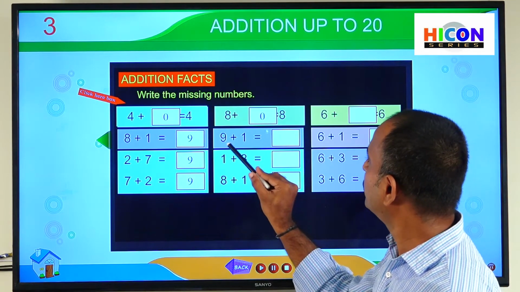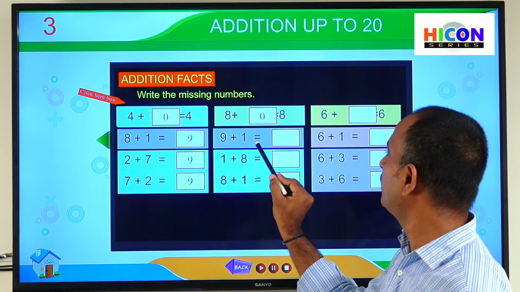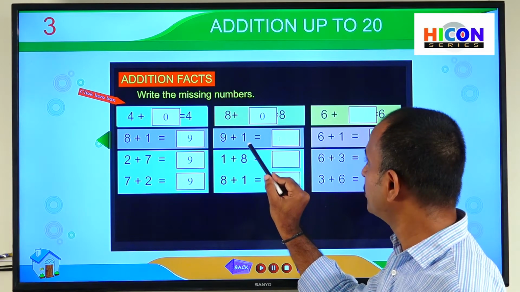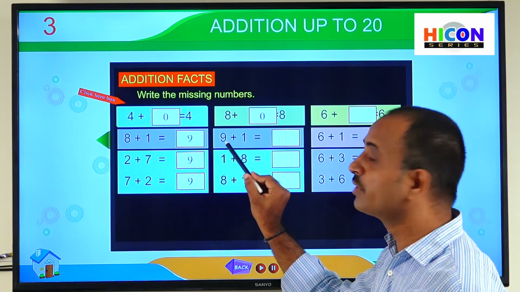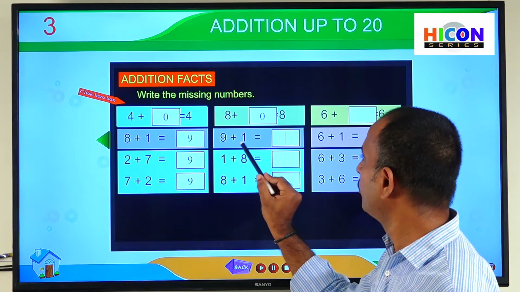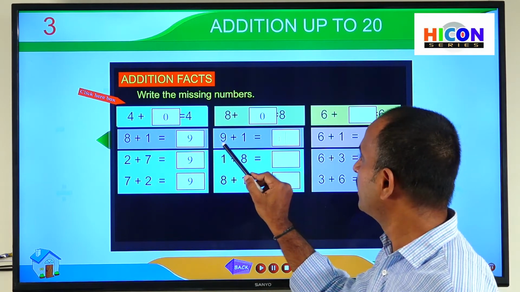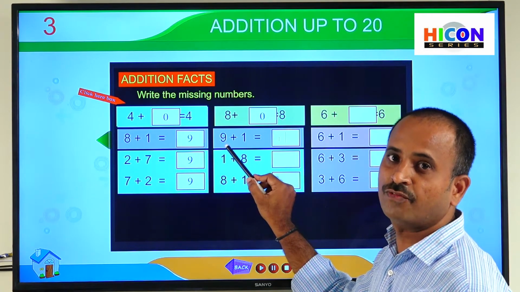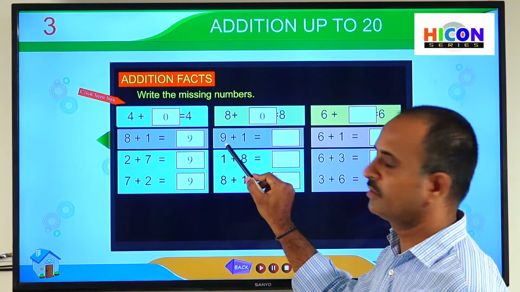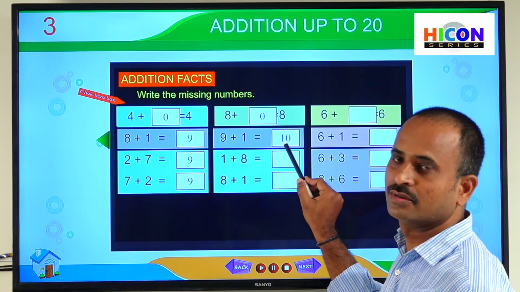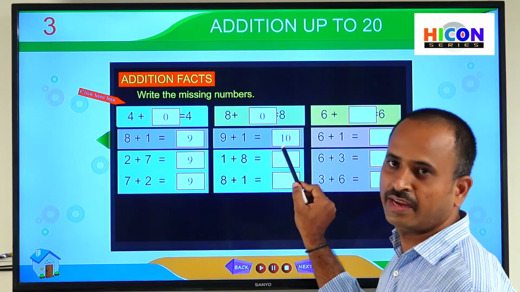So see the next addition. 9 plus 1 is equal to 10. In this addition, we have added 1 to the number 9. If we add 1 to any number, we will get its successive number. That means we will get the number after 9. So after 9, what will we get? 10. So write 10 in this box. Here 10 is called the successor of 9.